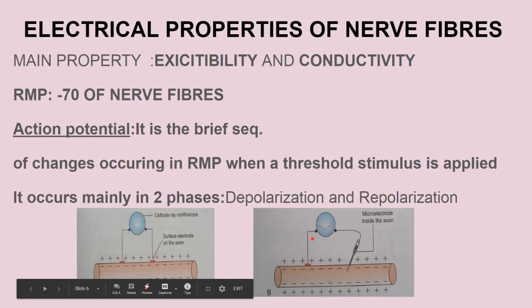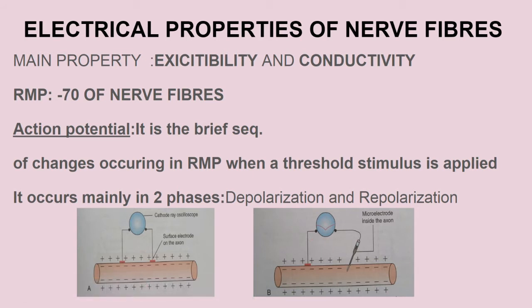Now the electrical property of nerve fiber, very important for question answers. First of all, the electrical property contains two main properties, that means the excitability and the conductivity. Now what is excitability? It is mainly the generation of the nerve impulse in the cell body, which mainly occurs by going above the threshold level, and the excitability causes the nerve impulse, that is the action potential. Well, the conductivity is the actual propagation of the action potential that was caused by the excitability. So this produces the AP, and this propagates the AP from one nerve cell to another nerve cell.